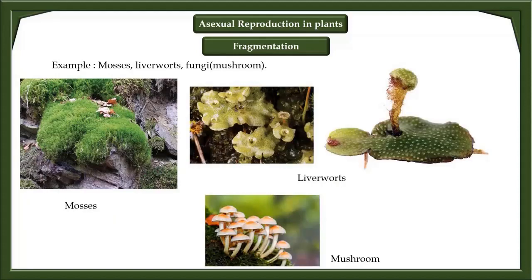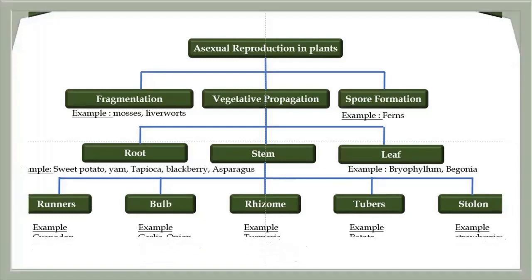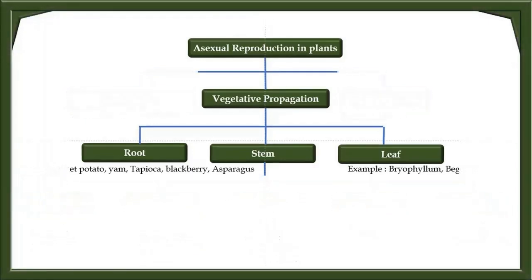In mosses, small fragments of the stem and leaves can, with sufficient moisture and under proper conditions, regenerate and ultimately develop into a new plant. Let us see vegetative propagation in reproduction of plants. Vegetative propagation does not need seeds or spores. Instead, offspring grow from a part of the parent plant. In different plants, vegetative propagation happens in different ways. Here are a few examples.